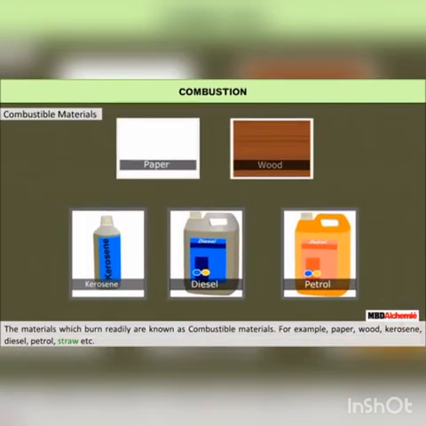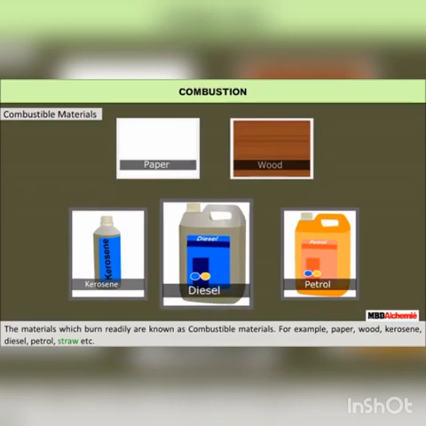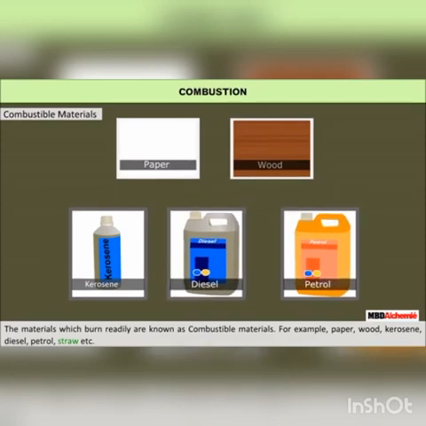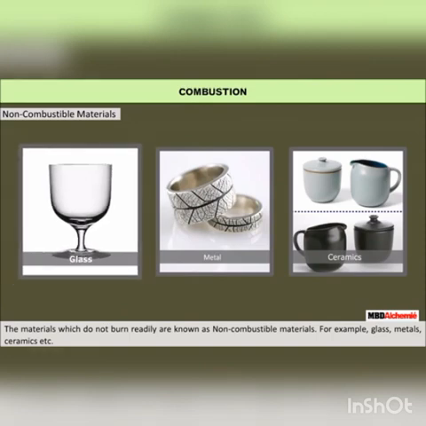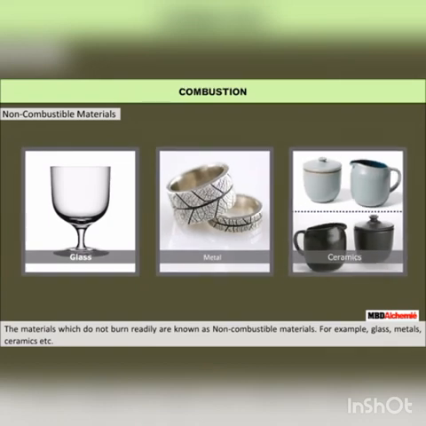The materials which burn readily are known as combustible materials. For example, paper, wood, kerosene, diesel, petrol, straw, etc. The materials which do not burn readily are known as non-combustible materials, for example, glass, metals, ceramics, etc.